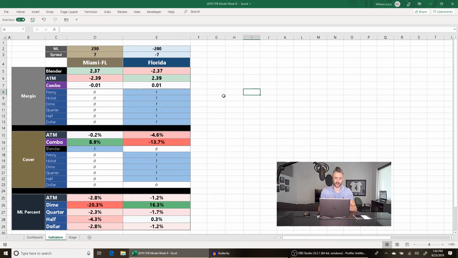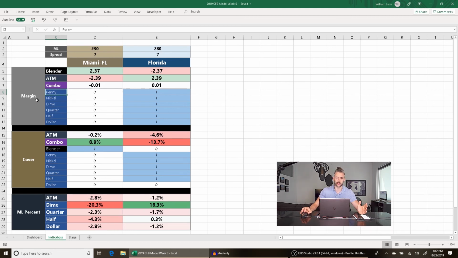This is what I call the indicator tab of my model right here. It shows all the indicators that I look at, that my model outputs, that I use to bet. Now, the indicators that are in bold and bigger text, those are what I call the leading indicators. Those are the indicators I use to make decisions on. The non-bolded, smaller text ones are more secondary indicators that are used as guidelines or assistance, or they're complementary to the main indicators. I don't use them to make decisions off of. I just use them to help explain the key indicators. But that's not saying that they're not important. They are important. They just aren't used for pure decision making.